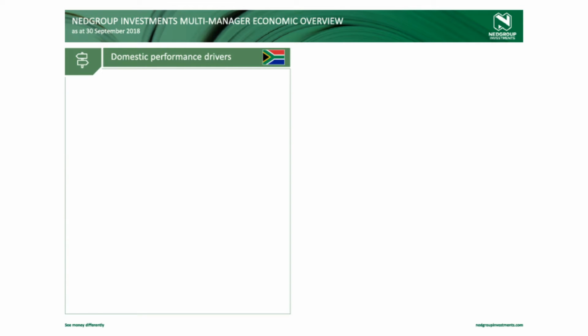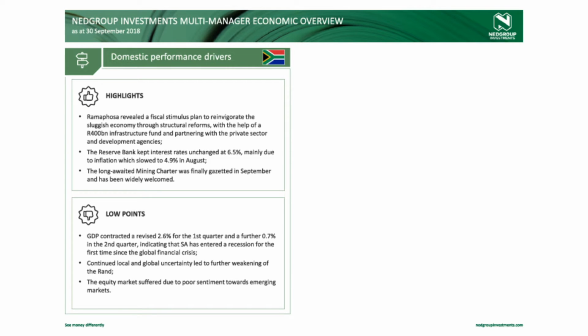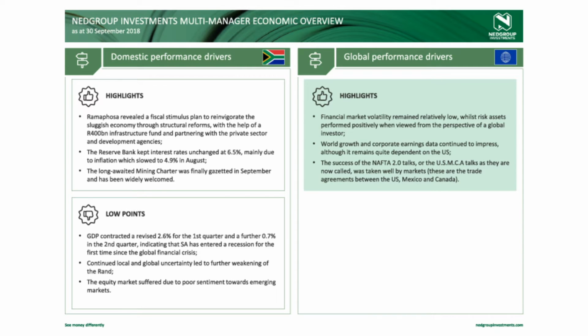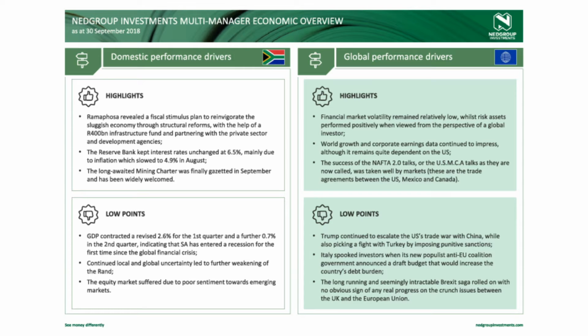If we go over the slide to domestic performance drivers, we see that there have been many actions over the last quarter that have affected the market. South African GDP contracted by a further 0.7% over the quarter, indicating that South Africa has actually entered a technical recession for the first time since the global financial crisis. This is classified as 2 negative consecutive quarters of contractionary economic growth.